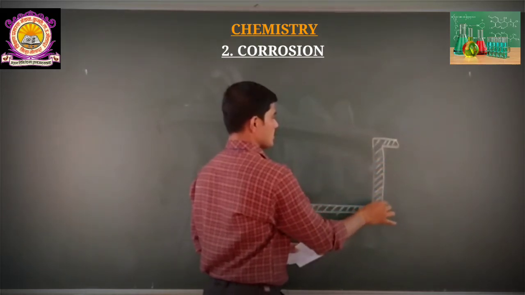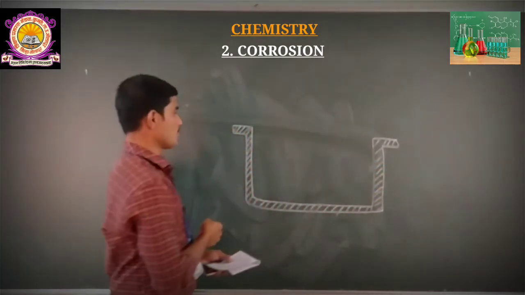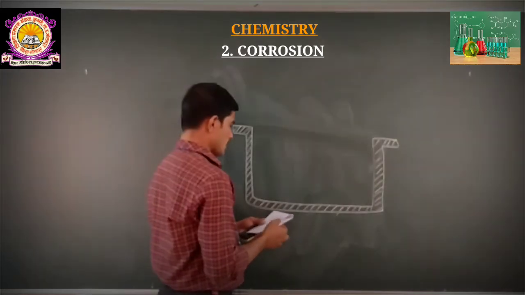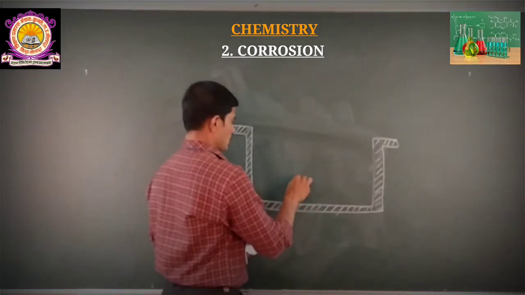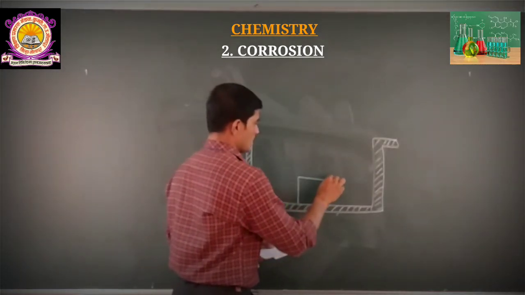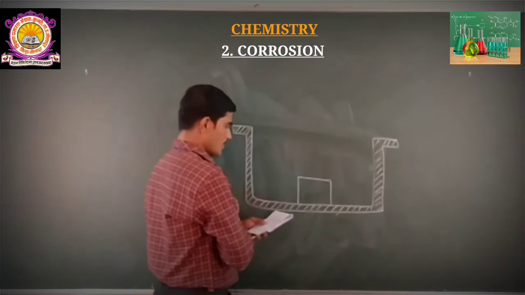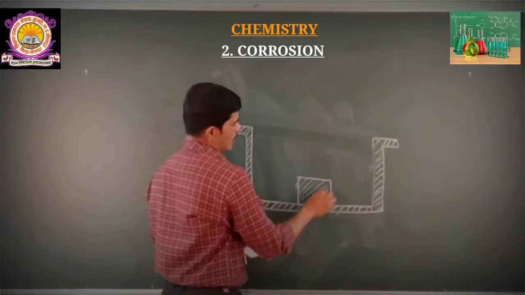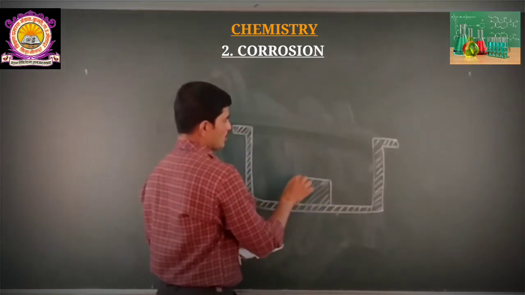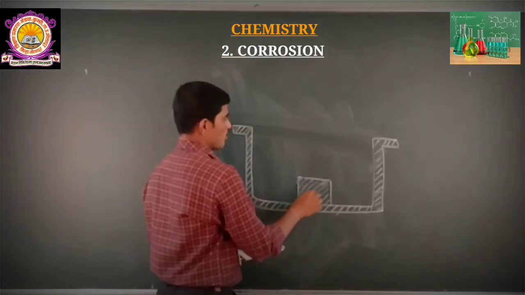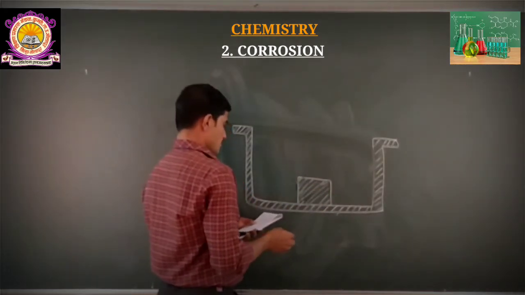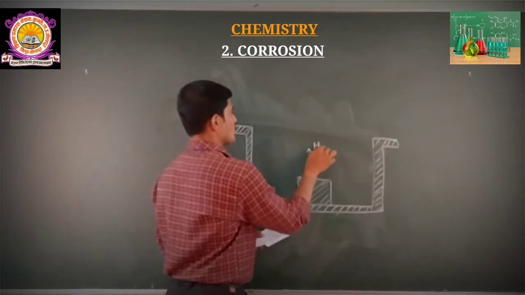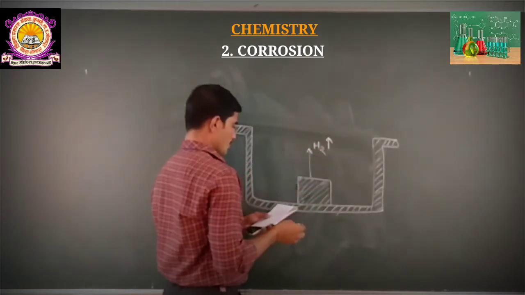By using this experiment we are going to understand the concept of hydrogen evolution. Inside it we consider such an object. These lines represent that all the parts will be in solid form, and from this direction hydrogen gas will be evolved.